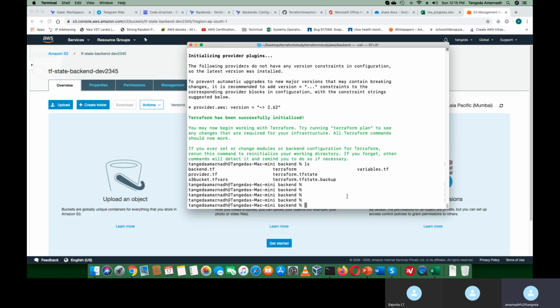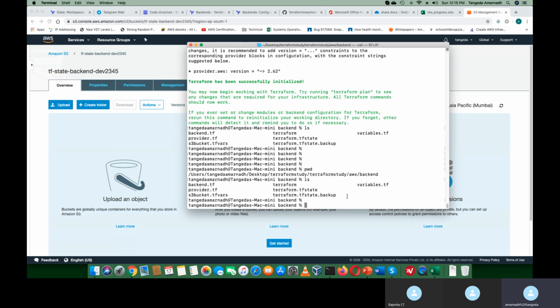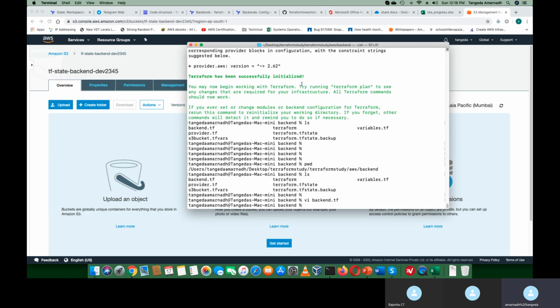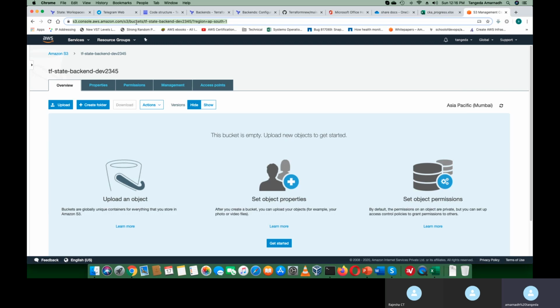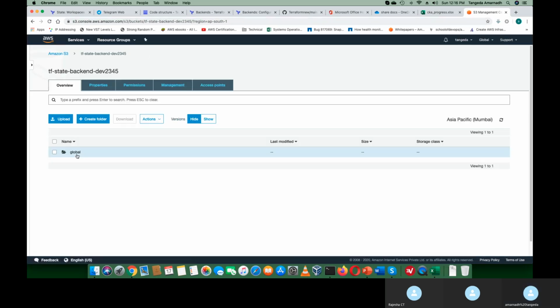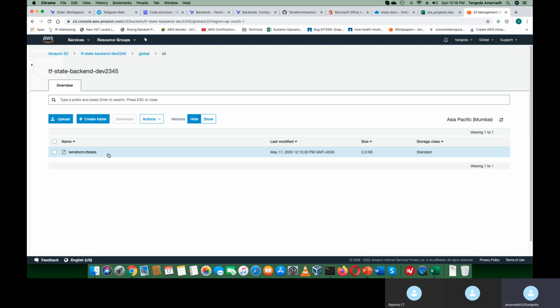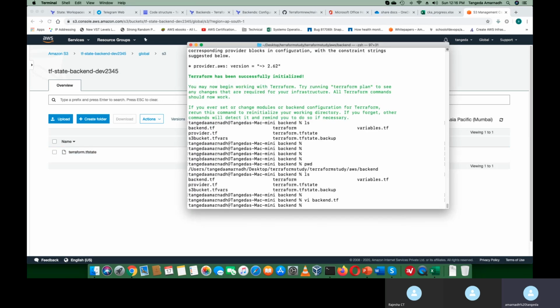Now I have removed the extra tf file and put it in the backend file itself because people may get confused. So I put it in a single file. You see here, I put the relevant code in the backend.tf file itself. Okay, let's refresh at the AWS level and see whether it's created. Yes, see, it got my Terraform state file.